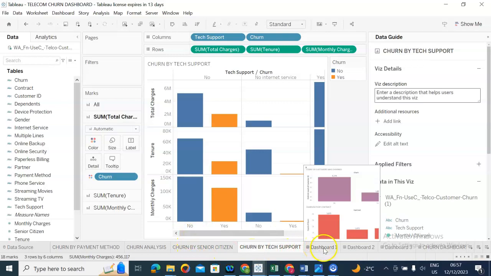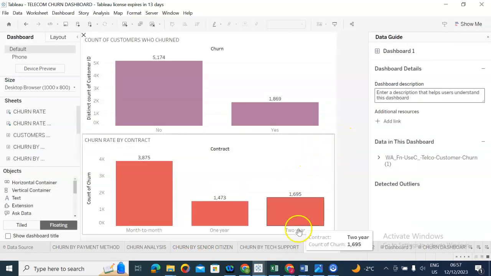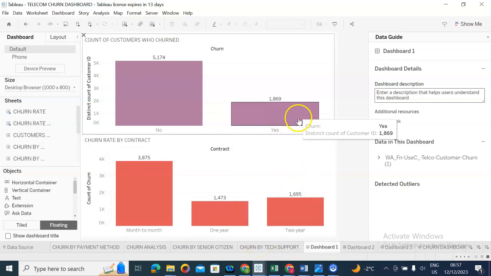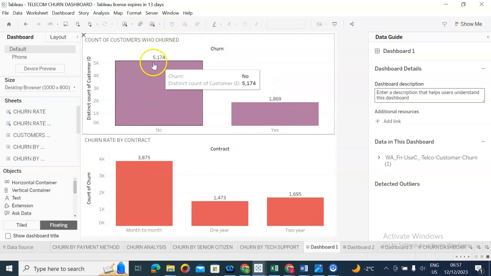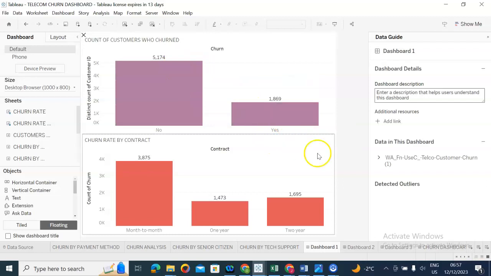Now we're going to our dashboard. This first dashboard is the count of customers who churned. We can see here that churn rate is quite low, but it's still very much active.